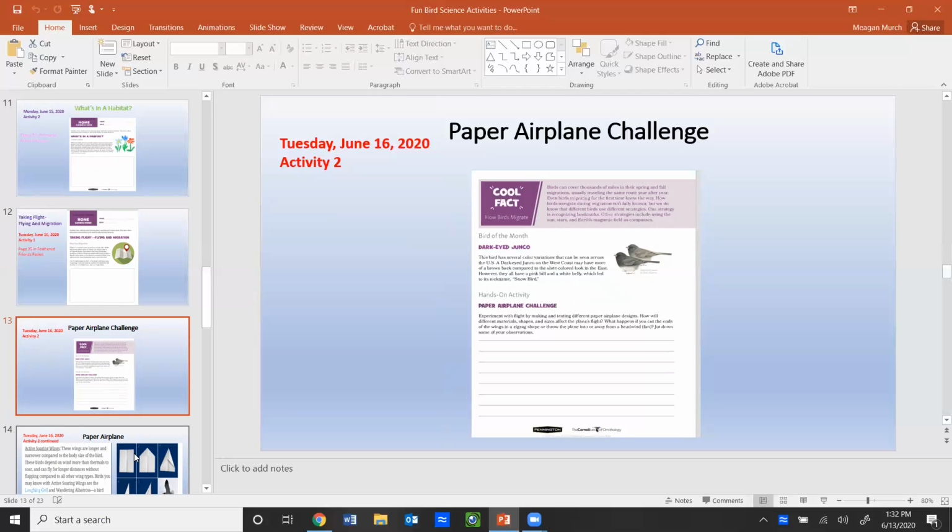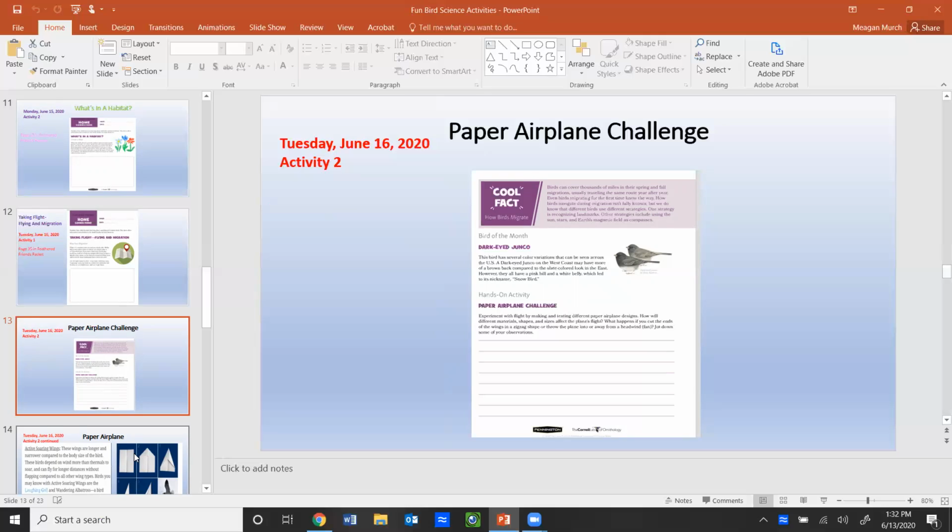Okay, so let's look at this bird, the dark-eyed junco. This bird has several color variations that can be seen across the USA. Dark-eyed juncos on the west coast may have more of a brown back compared to the slate-colored look in the east. However, they all have a pink bill and a white belly, which led to its nickname, snowbird.